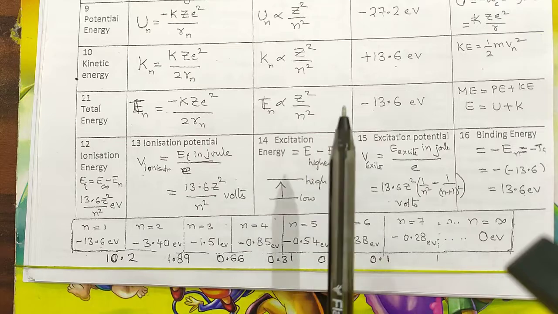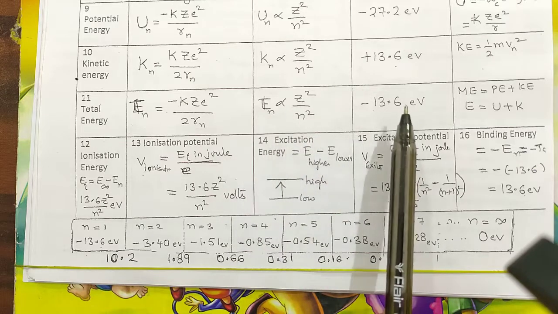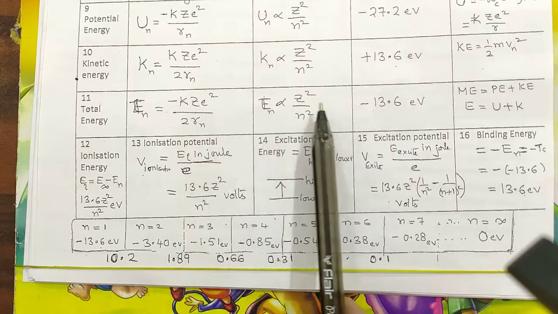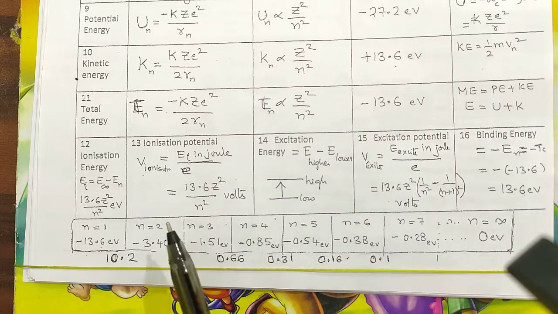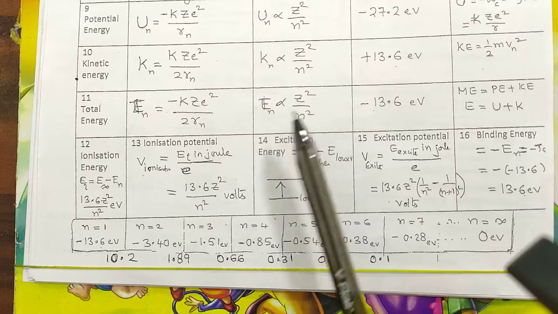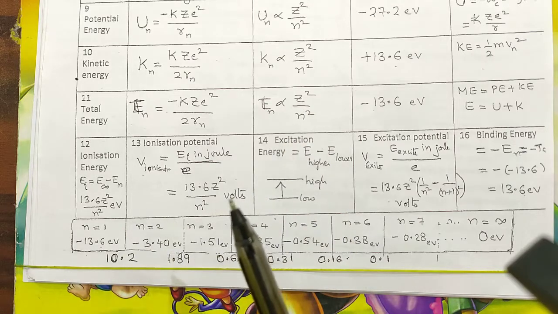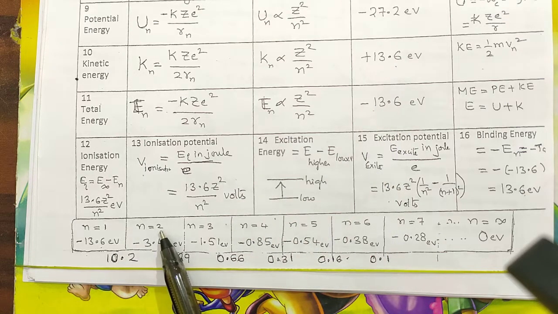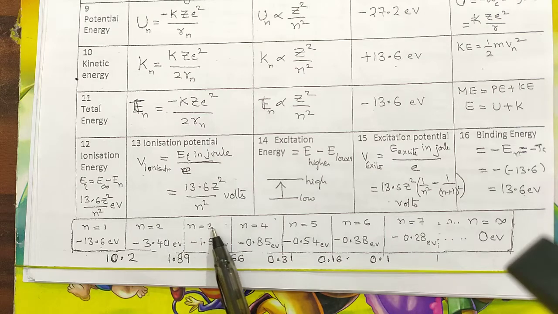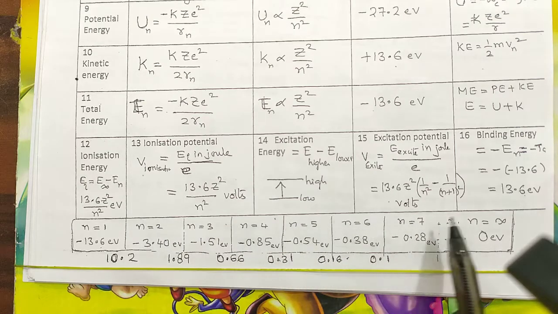These all values, particularly the total energy whatever we got, Z square by n square with a constant minus 13.6. For the hydrogen atom, Z is always 1, so you can write it as minus 13.6 by 1 square for the first orbit, minus 13.6 by 2 square for the second orbit, minus 13.6 by 3 square for the third orbit, like that. I have written up to 7.